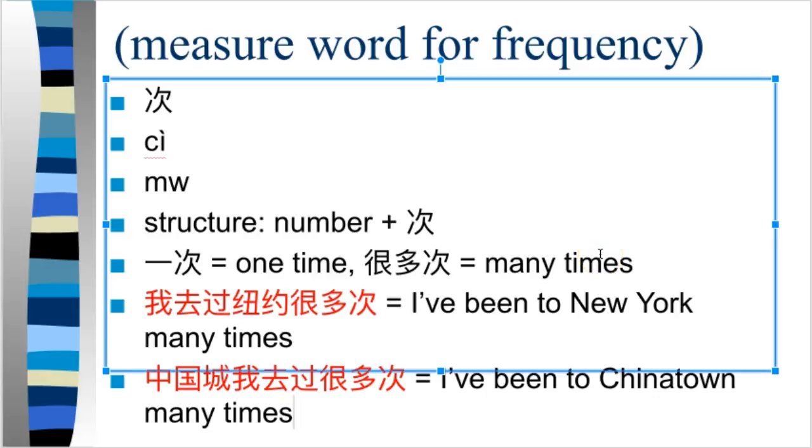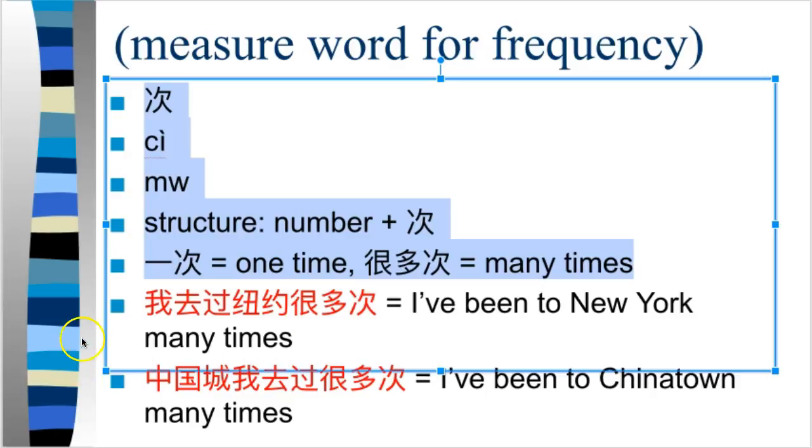Now, because of the unique meaning of this measure word, it's a measure word for frequency, and you use it in Chinese often to quantify the number of times you've done something, in which case the number of times acts as a complement. It's a complement for quantity. So remember, there are many different kinds of complements. This 次 can be thought of as a complement for quantity, the number of times you've done something. And complements will follow verbs.